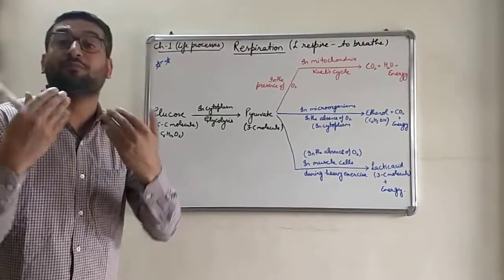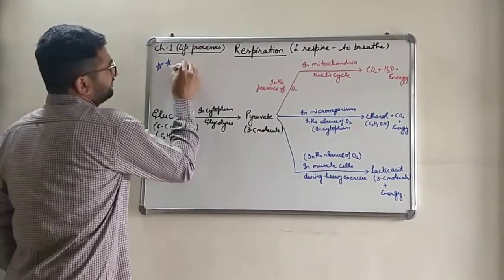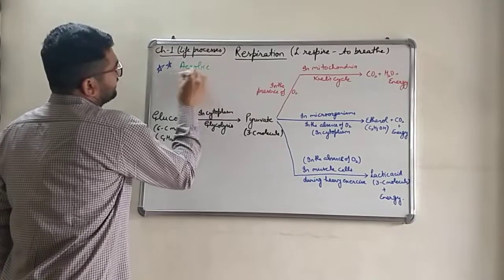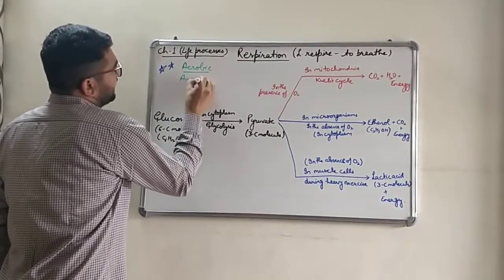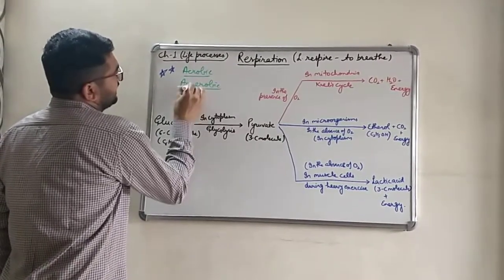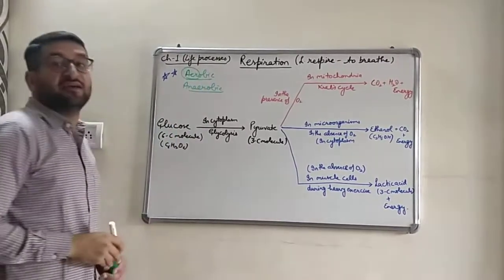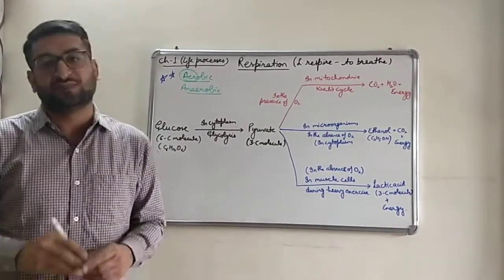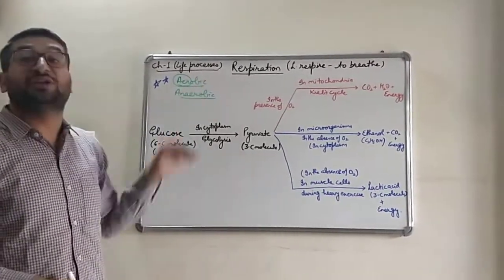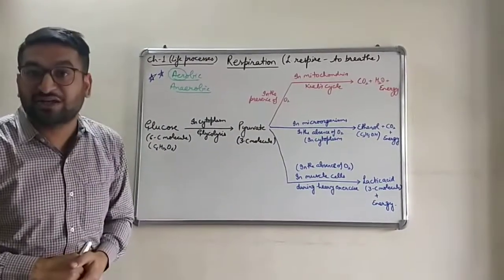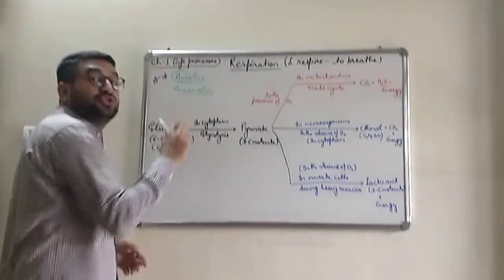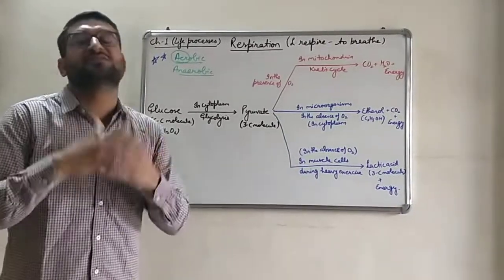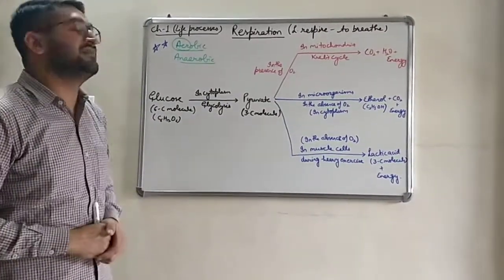First is aerobic respiration, and another one is anaerobic. Aer means air. Air means oxygen. The respiration which occurs in the presence of oxygen is known as aerobic respiration, and the mode of respiration which occurs in the absence of oxygen is known as anaerobic respiration.